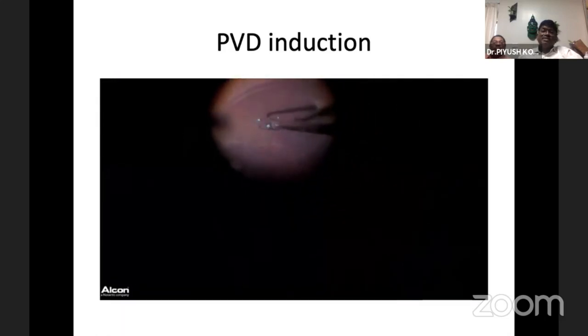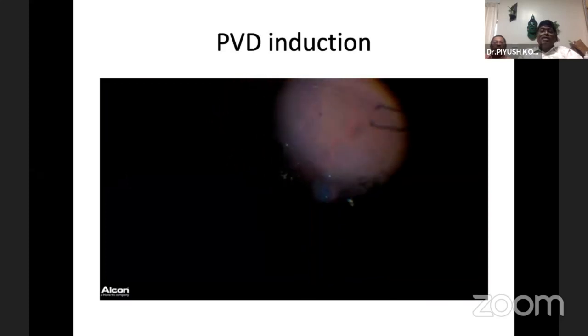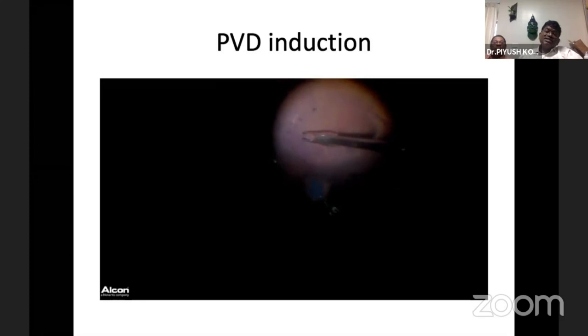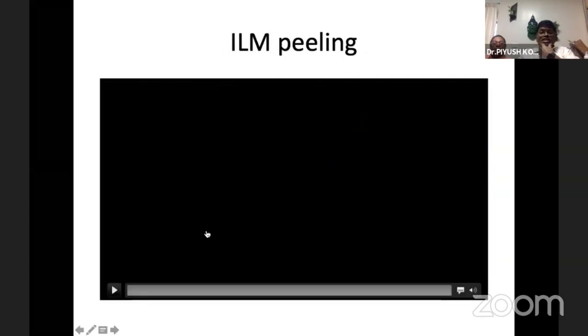This is a case of RD with RP also. You can find the bony spicules. So this thin hyaloid has to be removed. Otherwise, there is going to be proliferation, and there is going to be a recurrence of the retinal detachment.